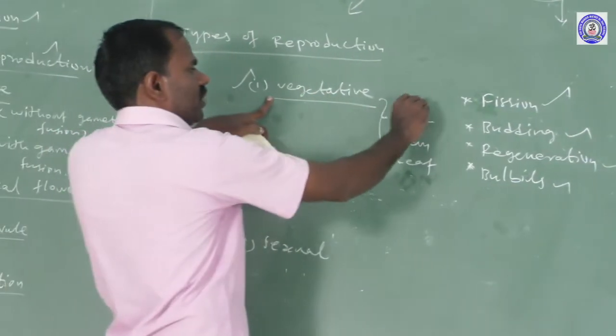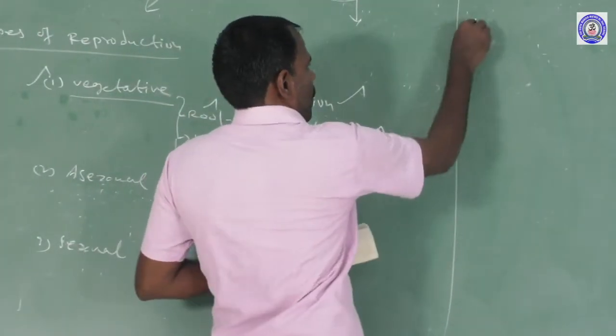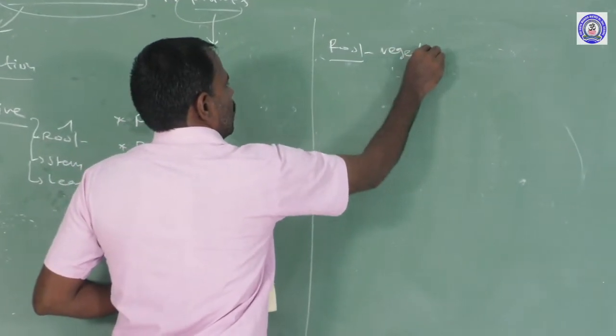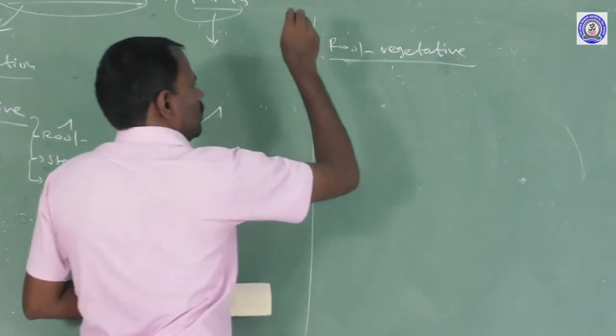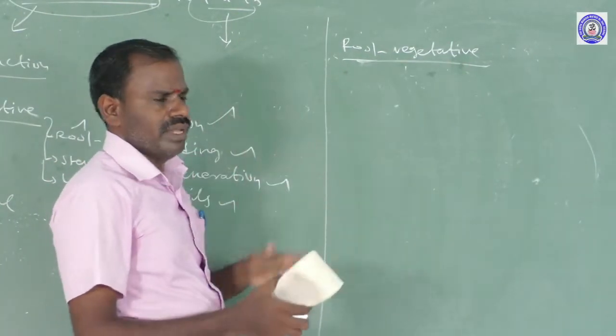Step by step, I am going to explain. The first one is the root system, a vegetative reproductive part of the plant body.